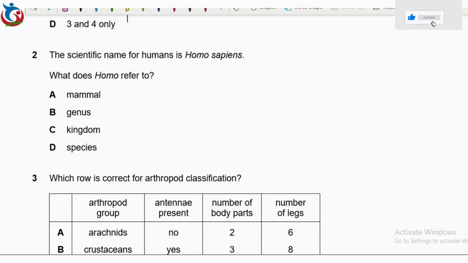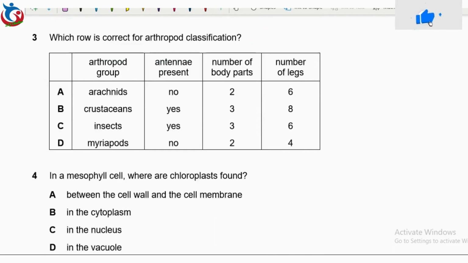Question 2 says, the scientific name for humans is Homo sapiens. What does Homo refer to? In scientific naming of organisms, the first name is the genus, while the second name is the species. So automatically, the genus is the correct answer. So we'll proceed to question 3.